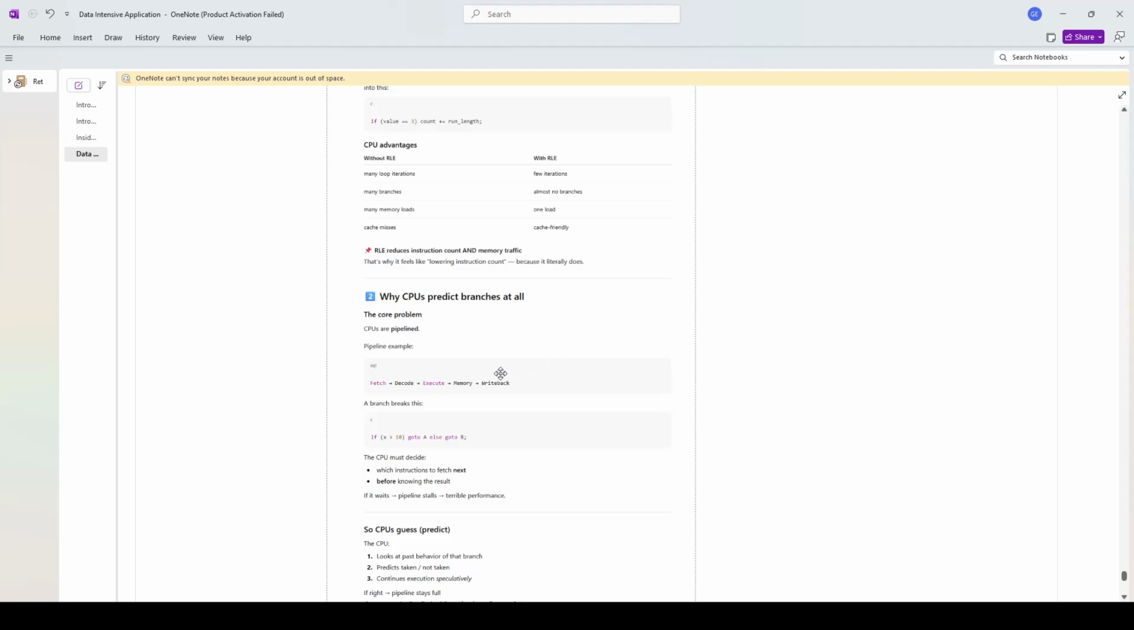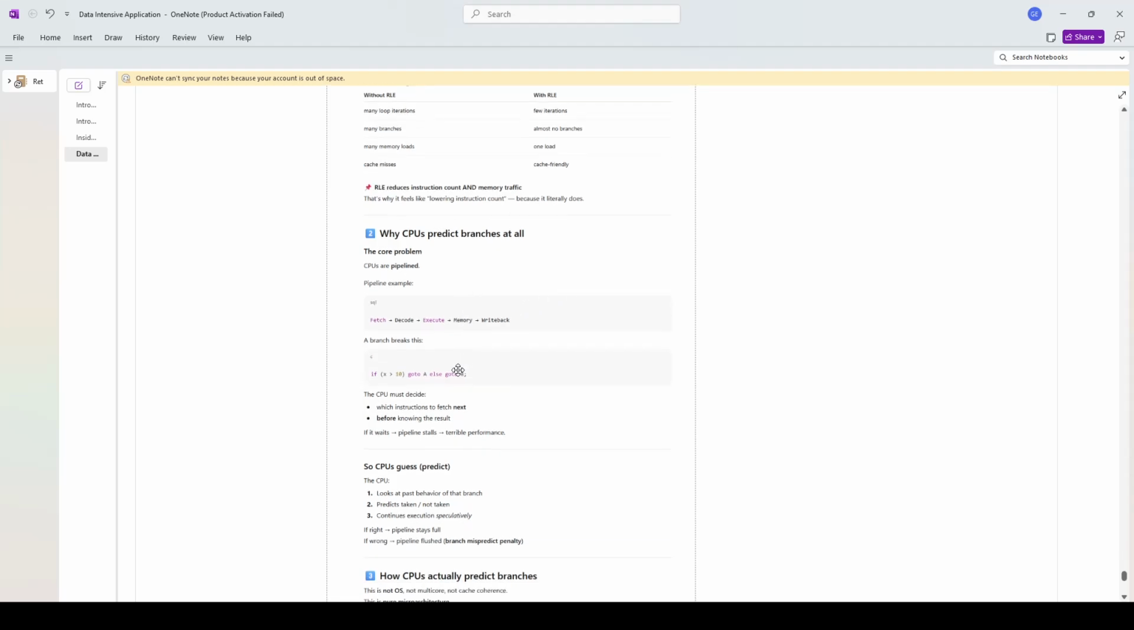Second, why does the CPU predict branches at all? The core problem is that CPUs are pipelined. Pipeline example: fetch, decode, execute, memory, write back. So this consists of one cycle of a CPU. It needs to fetch, decode, execute, access memory, and write back. And remember, the cycle of a CPU is just around 0.5 nanoseconds, like a 100x difference with memory.